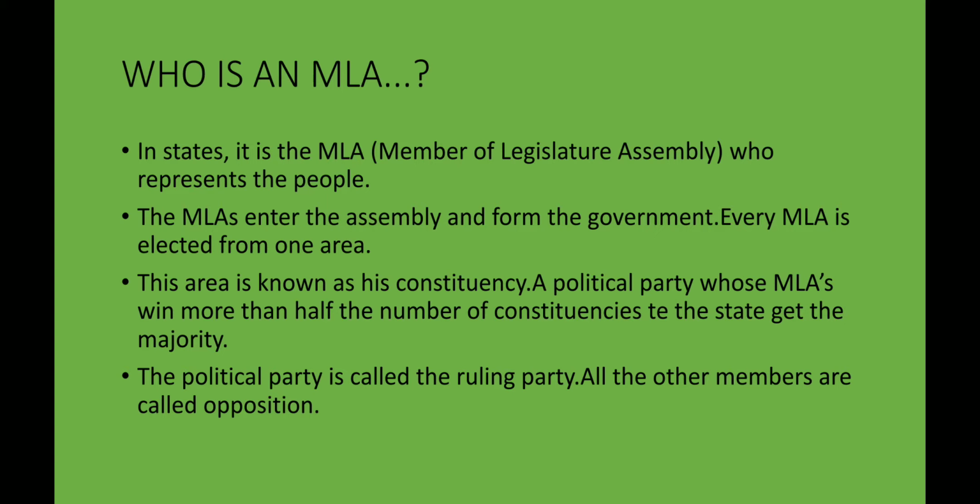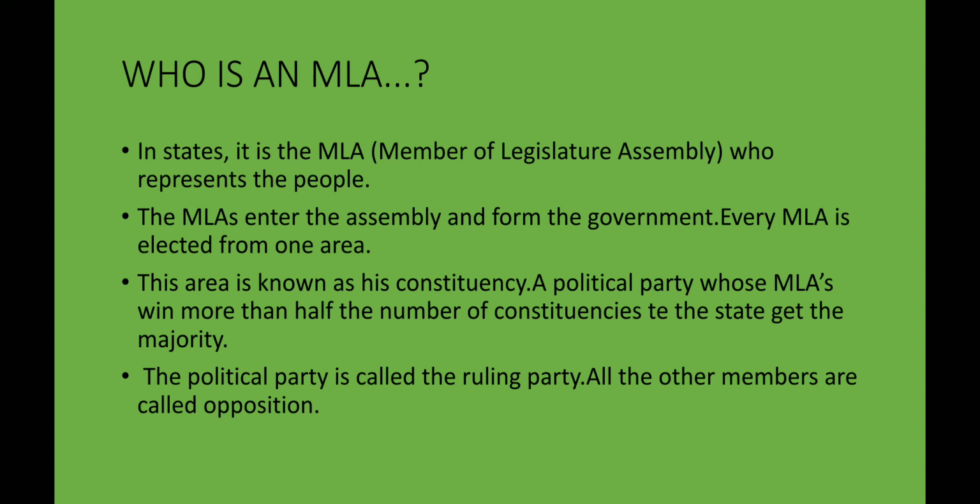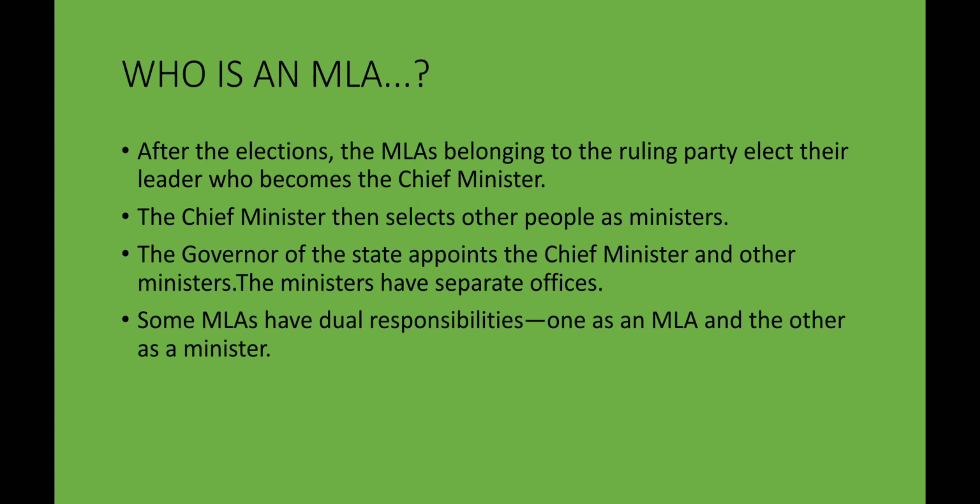Next is the political party is called the ruling party, okay, and all the other members are called as opposition party, okay, means those party which are not in power are termed as opposition party. Next is after the election, the MLAs belonging to ruling party elect their leader who becomes the chief minister. For example, in an area there is one MLA from one area, okay. So from different areas there are several MLAs. They select their leader, and that leader is known as chief minister of the state.